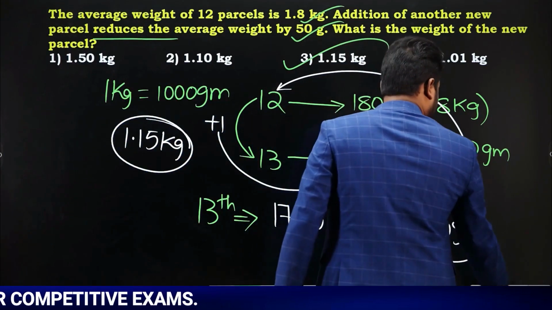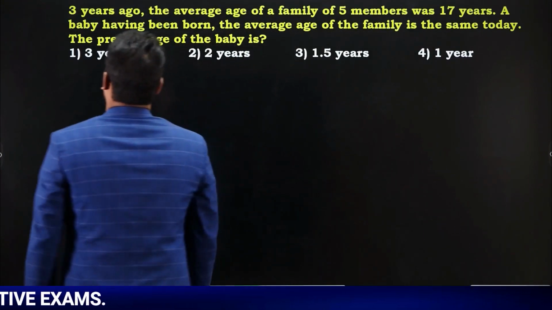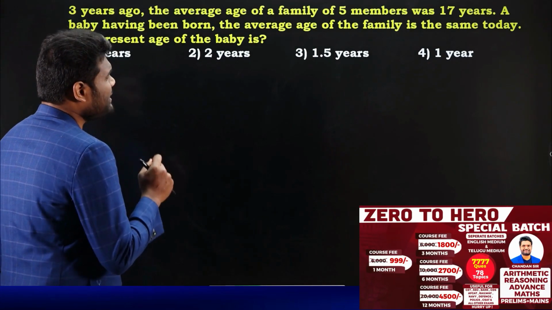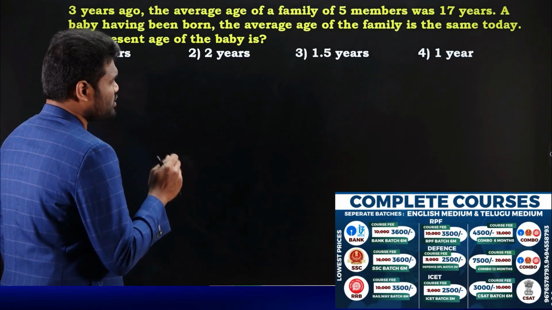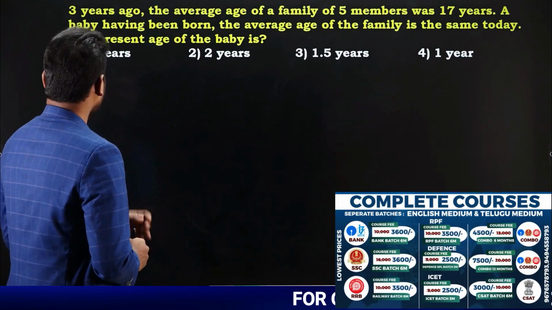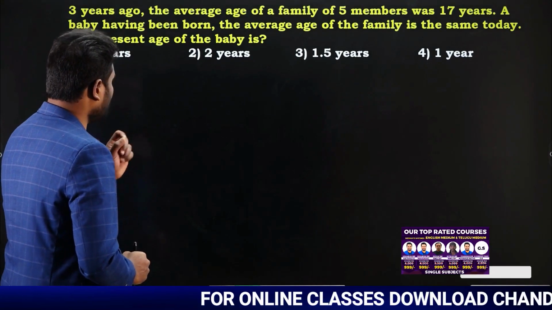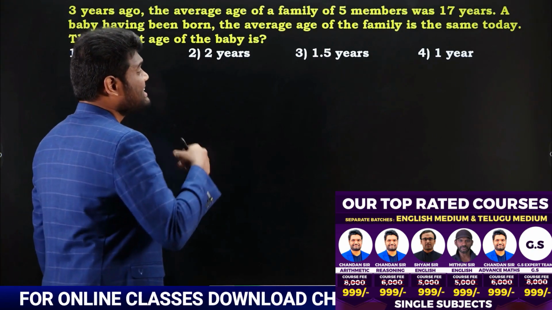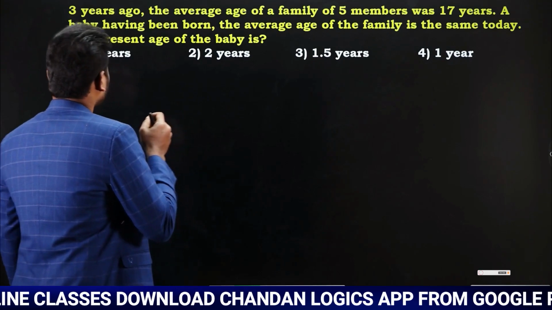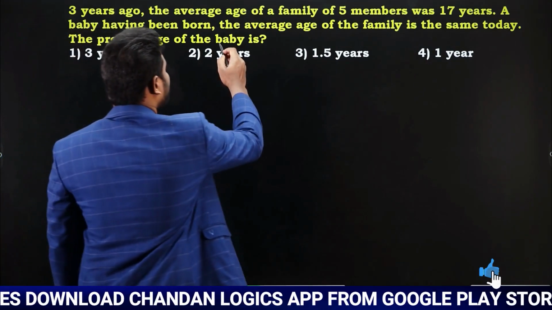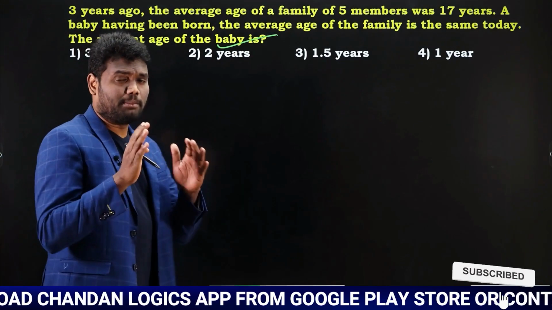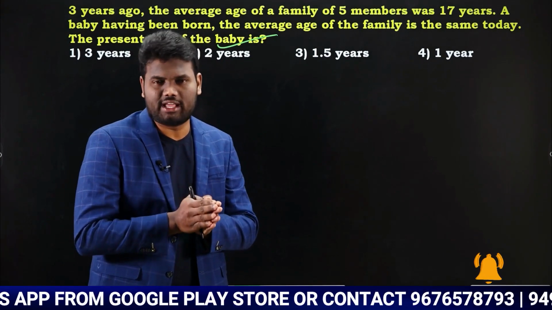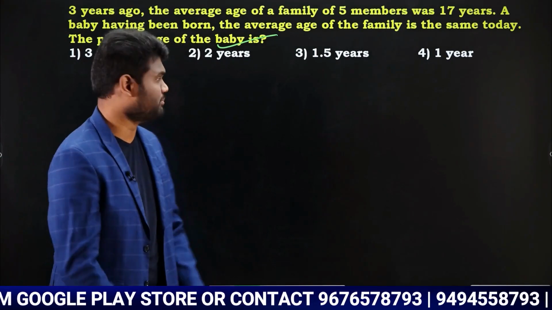Okay, let us look at the next question. 3 years ago, the average age of a family of 5 members was 17 years. A baby having been born, the average age of the family is the same today. The present age of the baby is? We're asked to find the present age of the baby. Now even this is a good question. Read the question clearly, then solving this question will become really simple.